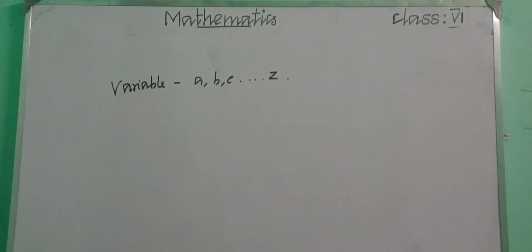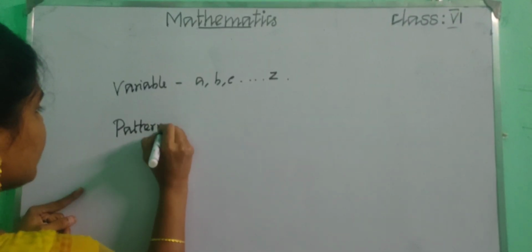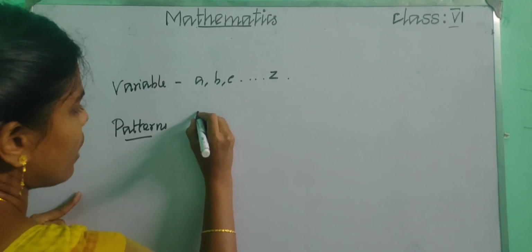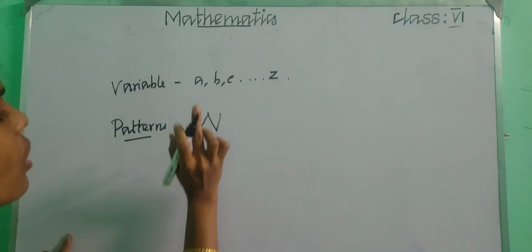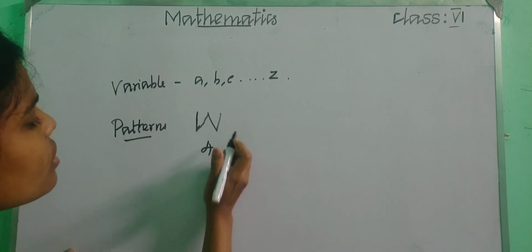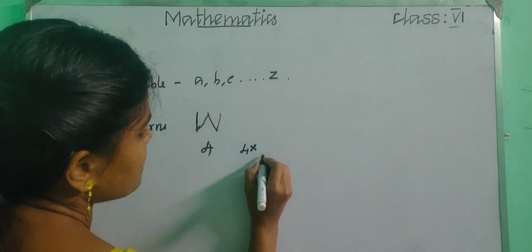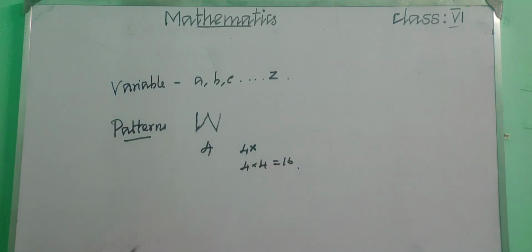And also we have learnt about patterns, right? Simply, if you are drawing a W, how many sticks do we need to draw one W? 1, 2, 3, 4, 4 sticks. For drawing one W we need 4 sticks. If you need to draw x W's, it is 4 into x, 4x. So how will you find? 4 4s are 16. If you need to draw 4 W's, we need 16 sticks. That is the thing we learnt in patterns.